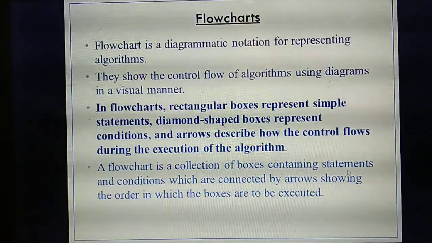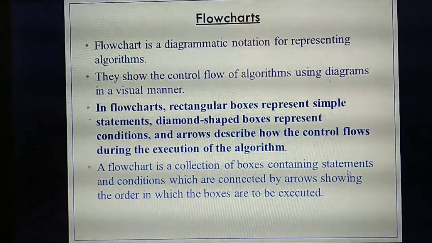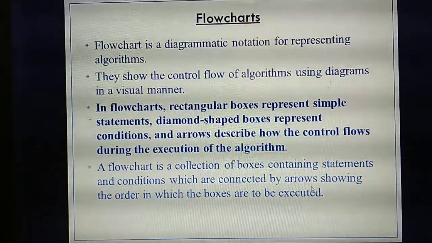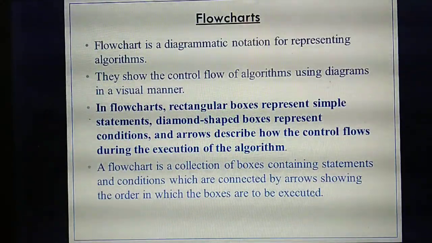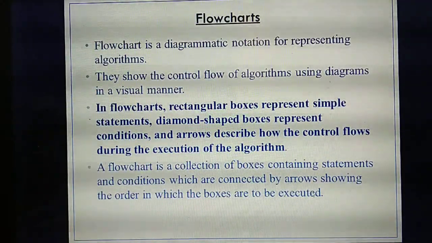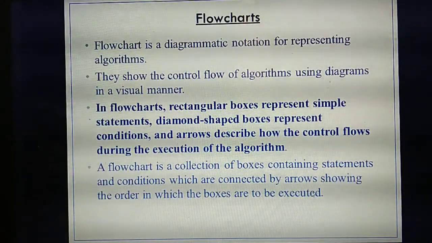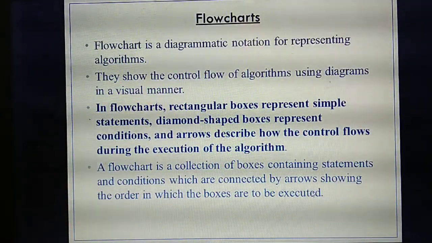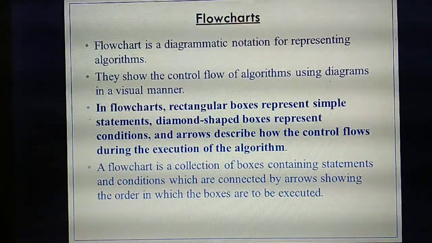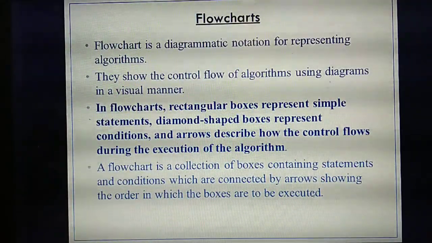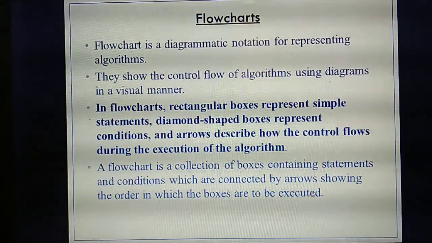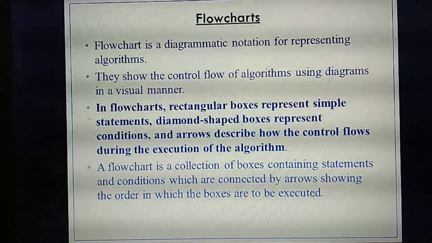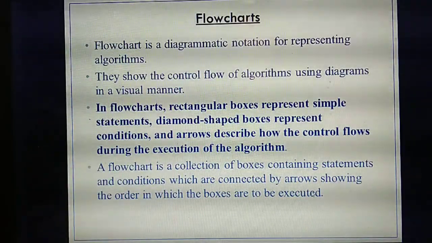Now the connection needs to be given. Each box will be connected by using arrows. What is the use of these arrows? They show in which order the boxes need to be executed. So what is the definition of a flowchart? A flowchart is a collection of boxes. Each box contains statements and conditions, the boxes are connected using arrow marks, and these arrows show the order in which the boxes need to execute.